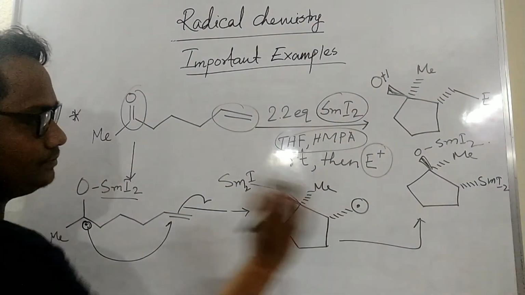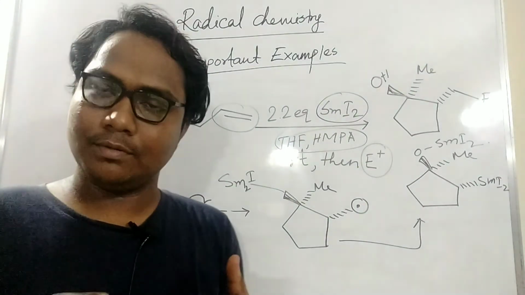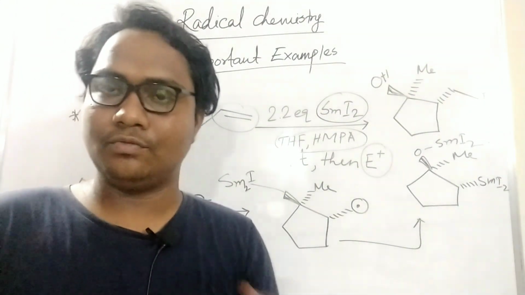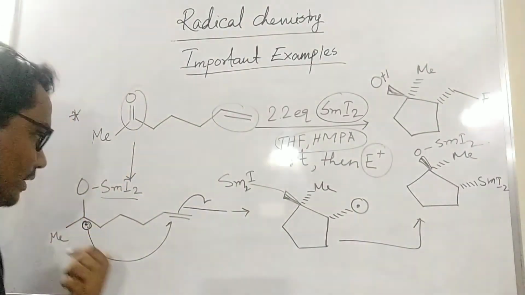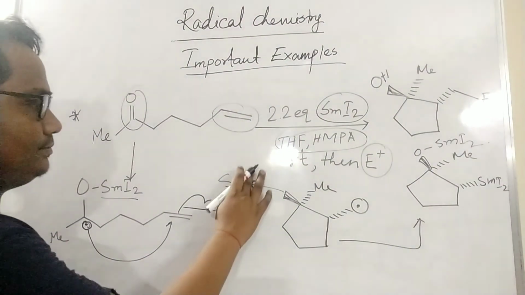A six-membered ring could also form, but a five-membered ring is more stable than a six-membered ring, and it is facile to form the five-membered ring. So that's why it will attack like that. So see, it attacks like that.